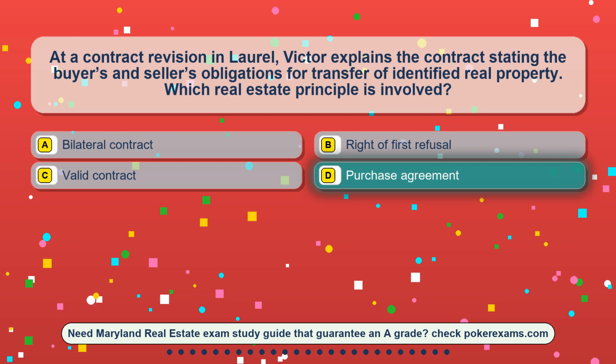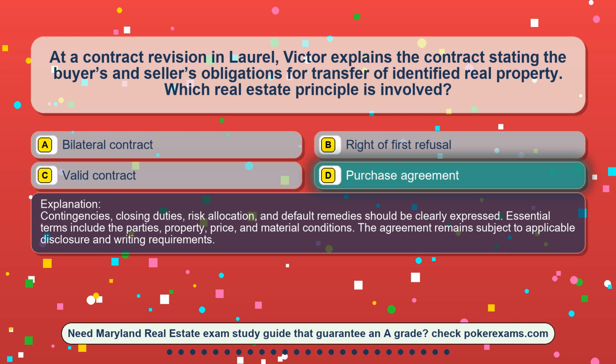The correct answer is option D, purchase agreement. Contingencies, closing duties, risk allocation, and default remedies should be clearly expressed. Essential terms include the parties, property, price, and material conditions. The agreement remains subject to applicable disclosure and writing requirements.